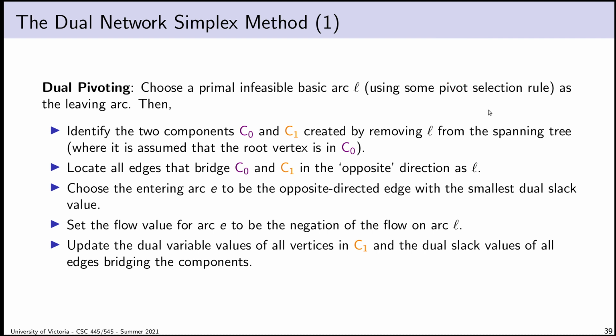Okay, so I do that. That's the flow I send across arc E. And then I update my dual variable values for all the vertices in C1. I can leave C0 intact. And I update the dual slack values for all of the edges that bridge between C0 and C1. And so that is my dual pivot procedure.